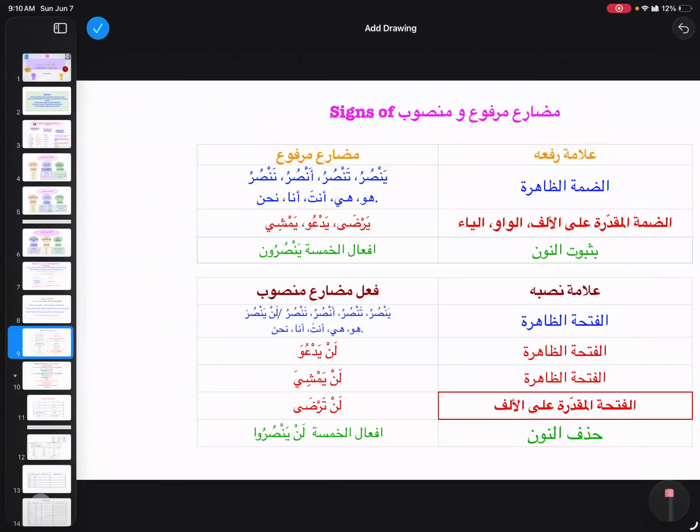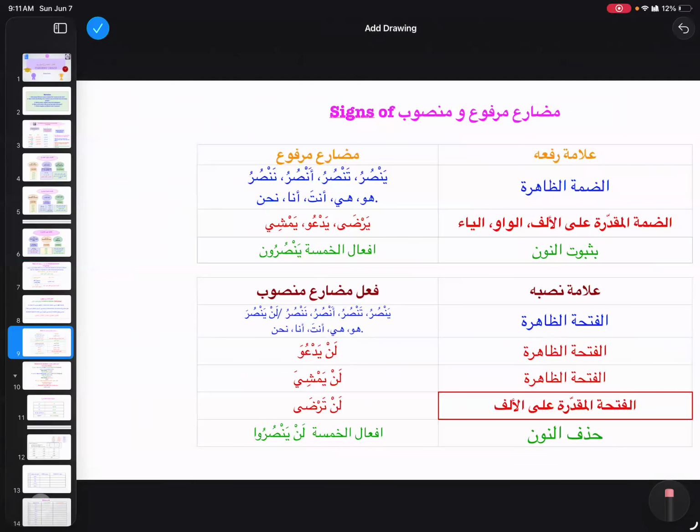Dammatul muqaddara is in the case of mu'tal akhir, alif, waw, or ya: yarda, yad'u, yamshi. And then in the case of afalul khamsa, marfu bi thubuti noon.